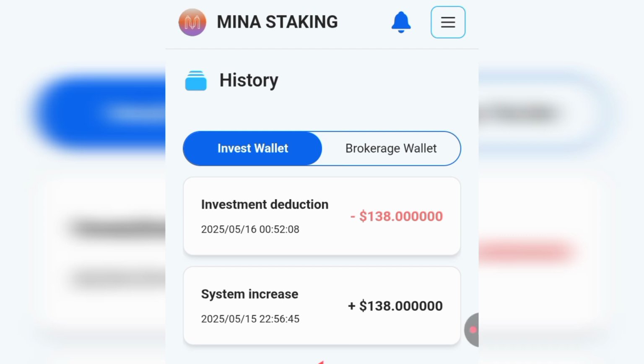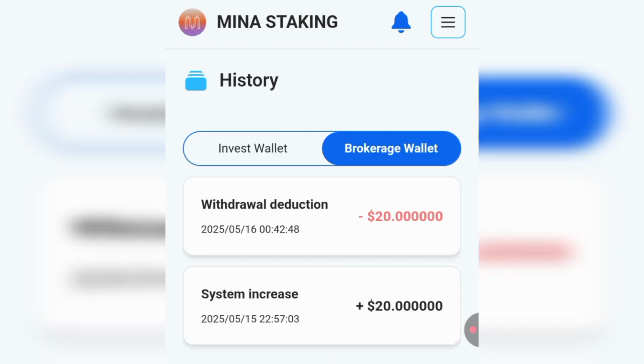As you can see over here, the charge of 138 USDT and deduction of 138 USDT is when I staked it. If you go to brokerage wallet, you will see recharge of 20 USDT, which is when the amount in my brokerage wallet increased after I made the recharge, and this is minus 20 USDT, which is when I made my withdrawal.